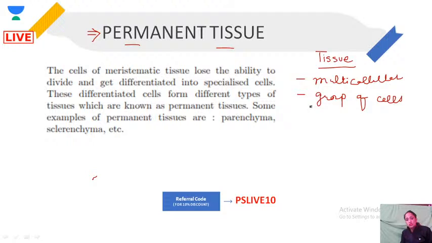It is not just one cell. I won't say the cells are 200% identical, because nothing is identical, but they are similar kinds of cells. And together, these cells perform a unique function.